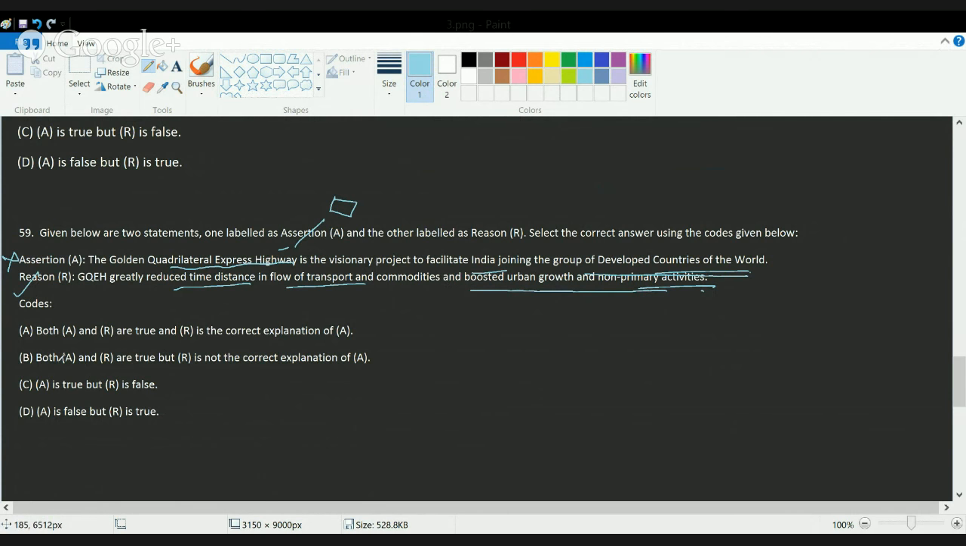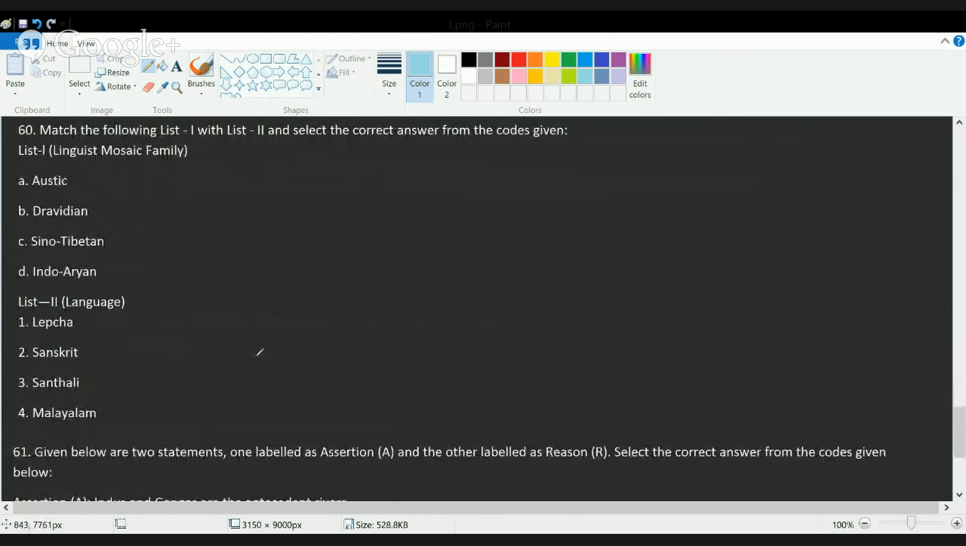So you have reason which is not correct and assertion which is not correct and reason which is true. Okay, so the correct answer here is D. In this question, you have to match up the language with the linguistic groups. So you have the various languages and the linguistic groups that are given.